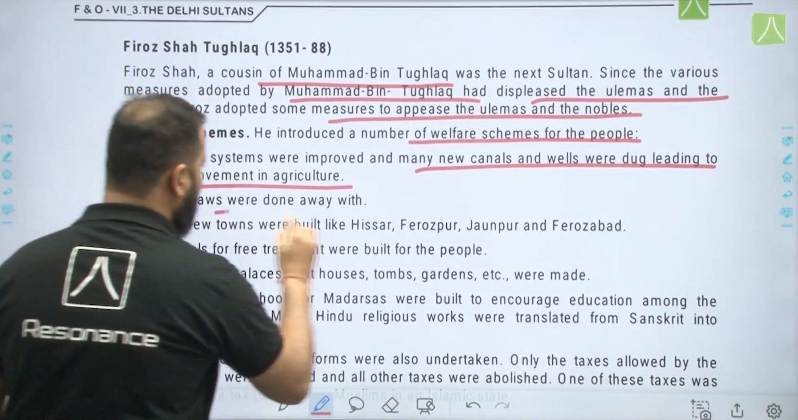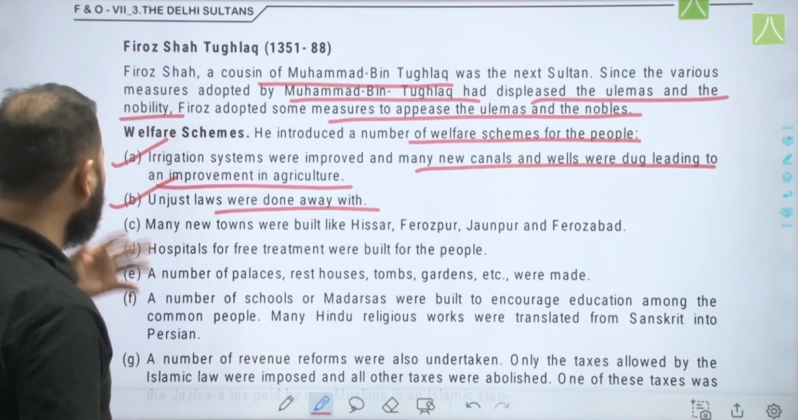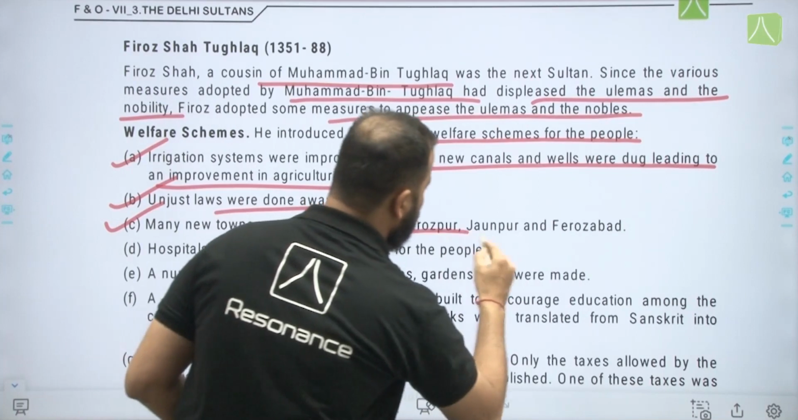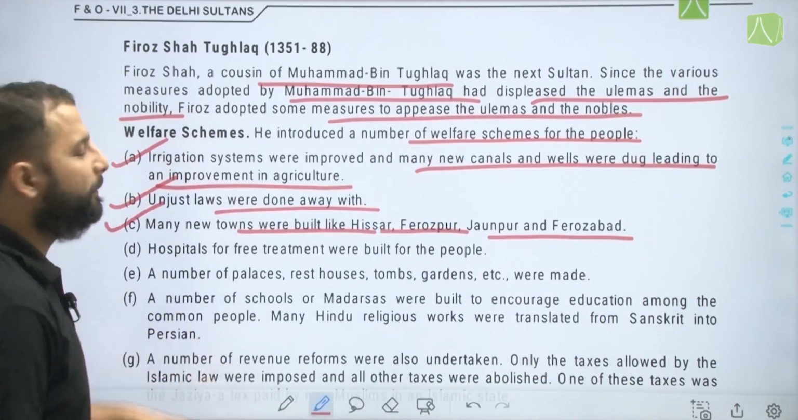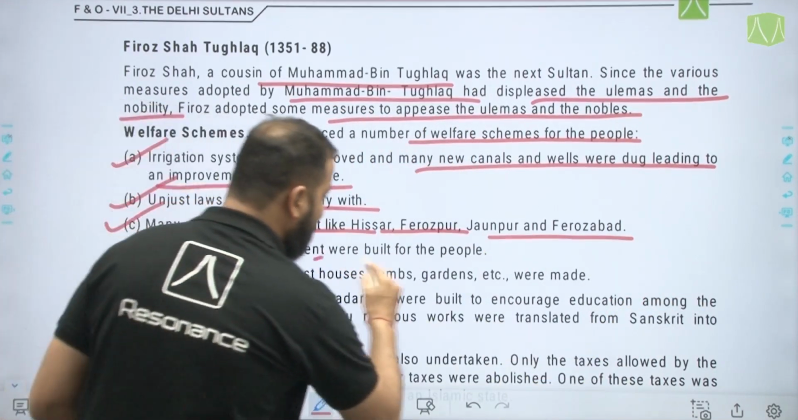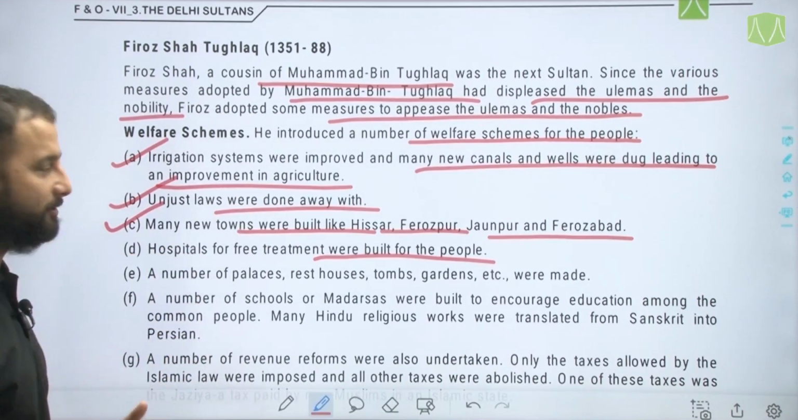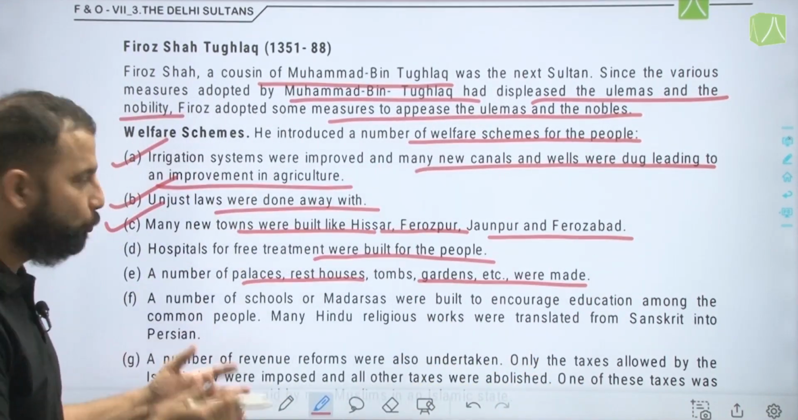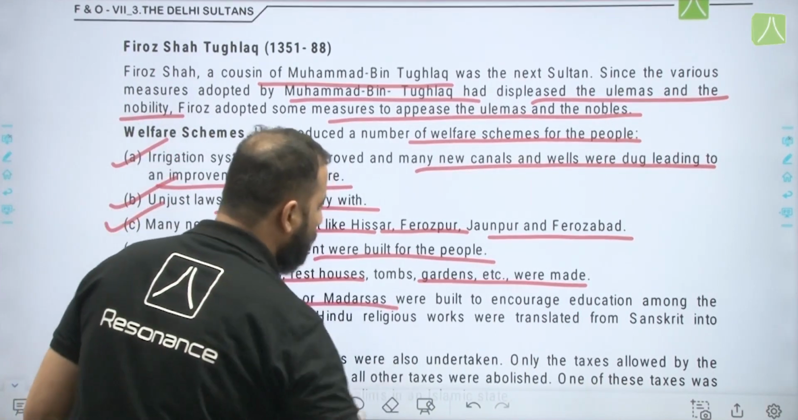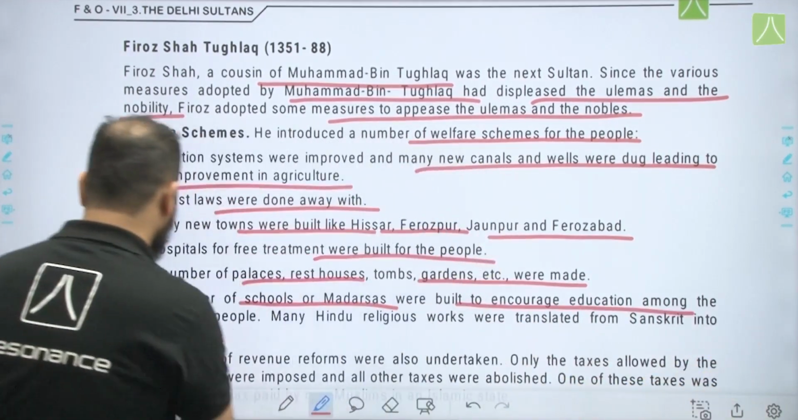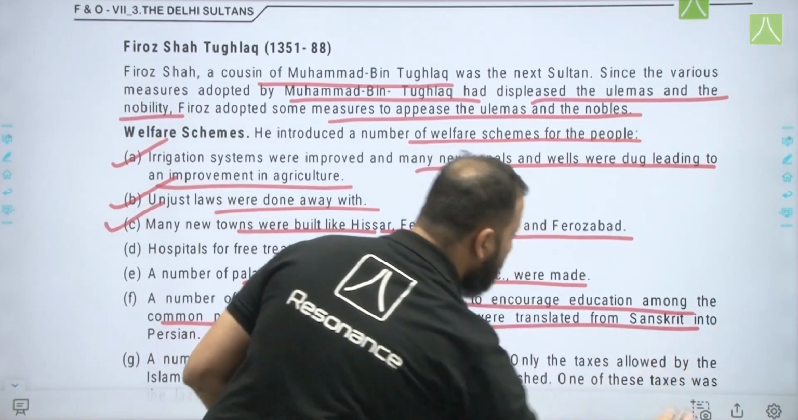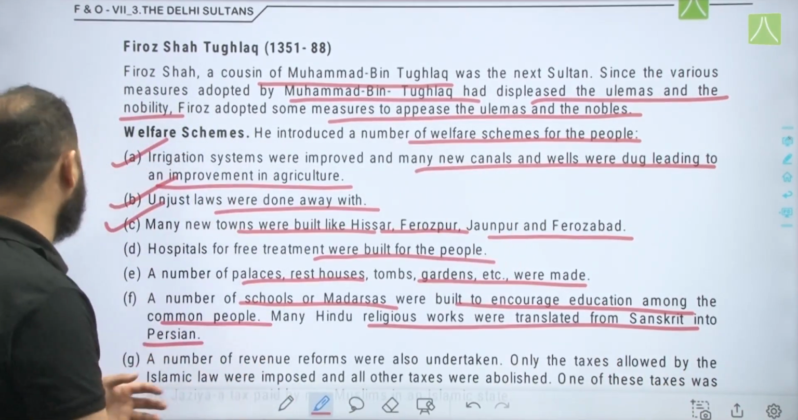Unjust laws, that is unpopular laws, were done away with. Many new towns were built like Hisar, Firozpur, Jaunpur and Firozabad. Hospitals for free treatment were built for the people. A number of palaces, rest houses, tombs and gardens were also made, and a number of schools or madrasas were built to encourage education among the common people. And many Hindu religious works were translated from Sanskrit into Persian during this period.